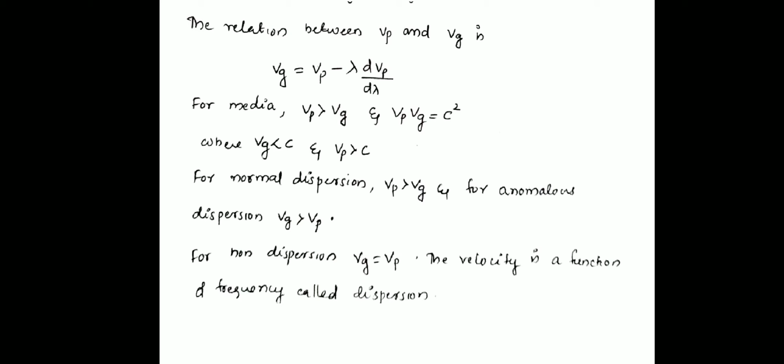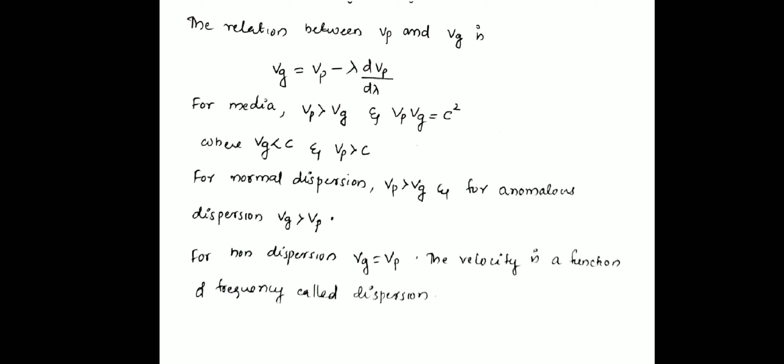For any medium, Vp should be greater than Vg, and the product Vp·Vg should be the square of the velocity of light, that is c squared. So we can say that Vg should be less than c and Vp should be greater than c. Vp is always greater than Vg, and if you multiply the two, you get c squared.